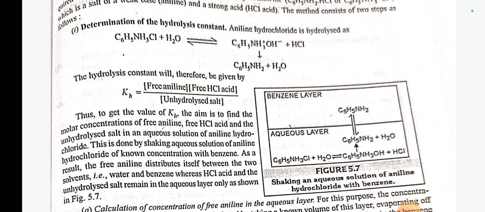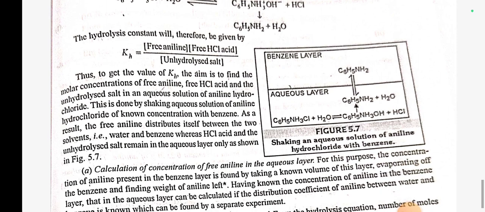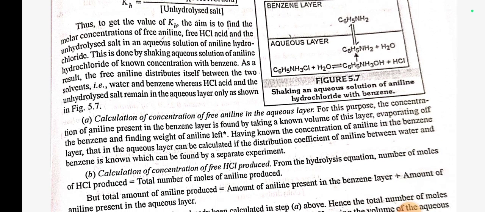Aniline hydrochloride is hydrolyzed as C6H5NH3Cl + H2O in equilibrium gives C6H5NH3+ OH- + HCl, which gives C6H5NH2 + H2O. The hydrolysis constant will therefore be given by Kh is equal to [free aniline][free HCl] by [unhydrolyzed salt]. Thus, to get the value of Kh, the aim is to find the molar concentration of free aniline, free HCl and the unhydrolyzed salt in an aqueous solution of aniline hydrochloride of known concentration.